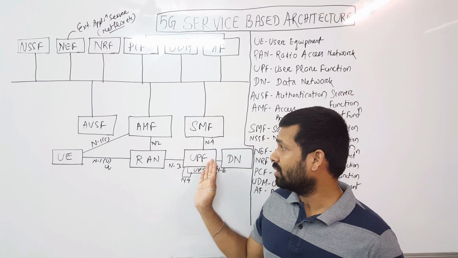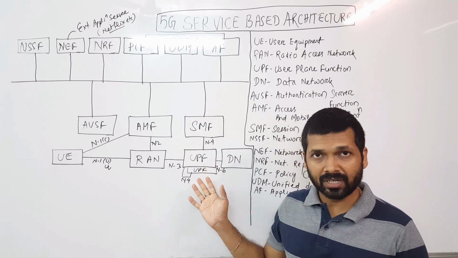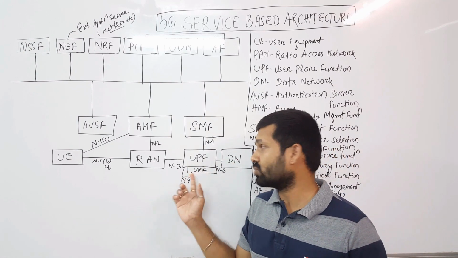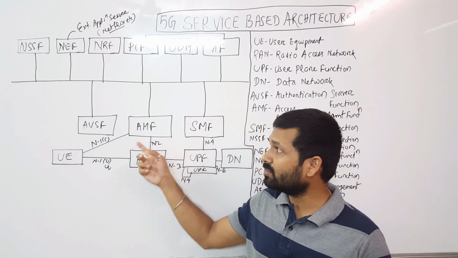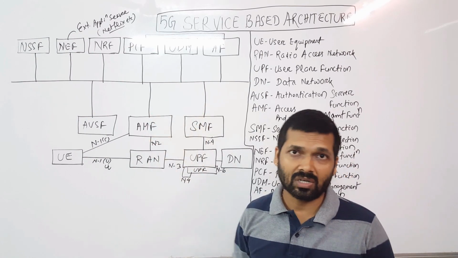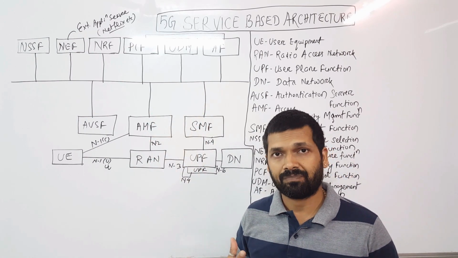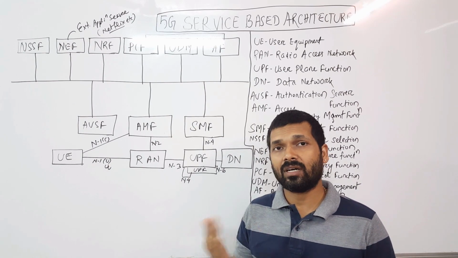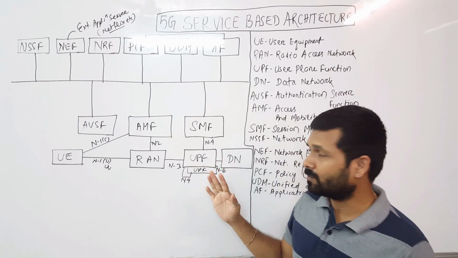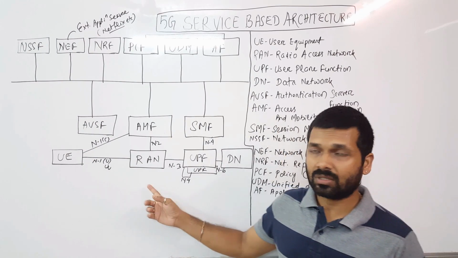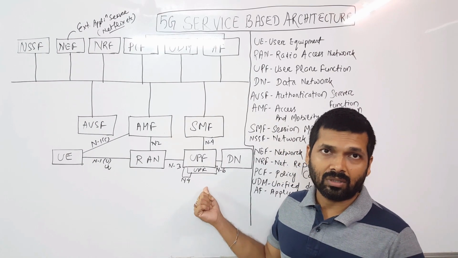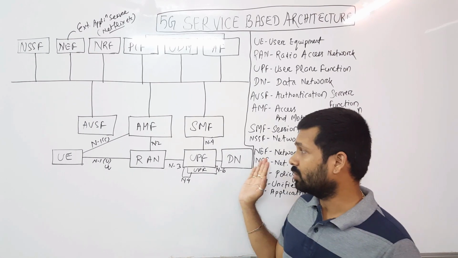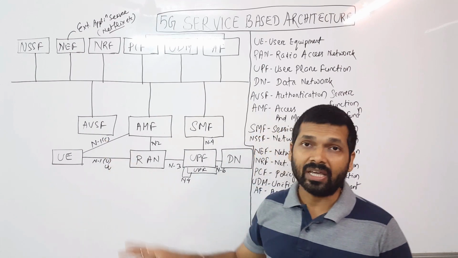So we have UPF for the user plane traffic and all the user plane functionality, and then SMF, AMF or AUSF, and the rest of the functions are for the control plane, right? So we have clarity in user plane and control plane separation in 5G. So we have UE, RAN, and then UPF, which handles all the user plane functions, and then we have the data network moving forward, and we have AUSF,